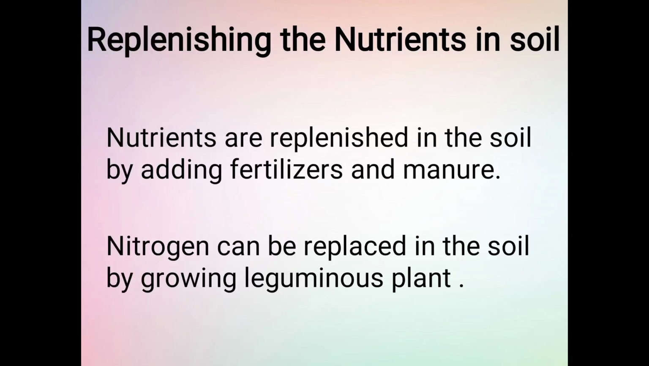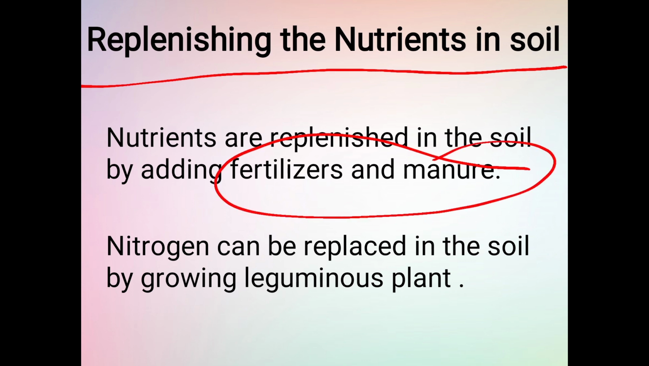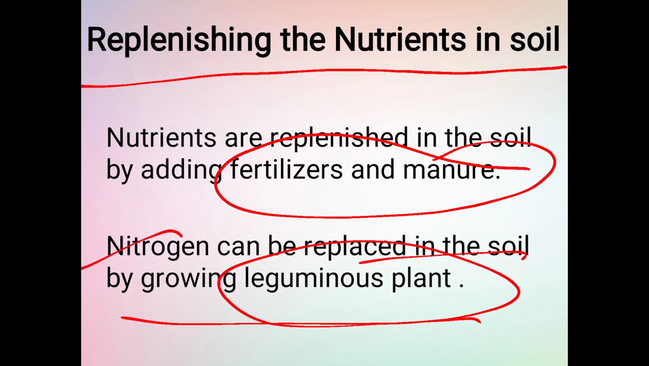How can we replenish the nutrients in the soil? Replenishing means adding nutrients into the soil. We can replenish the nutrients in the soil by adding fertilizers and manure, which are sometimes chemical, sometimes natural. Second, we can add and replace the nitrogen in the soil by growing leguminous plants, because leguminous plants have the Rhizobium bacteria which convert the atmospheric nitrogen into a form the soil can use.